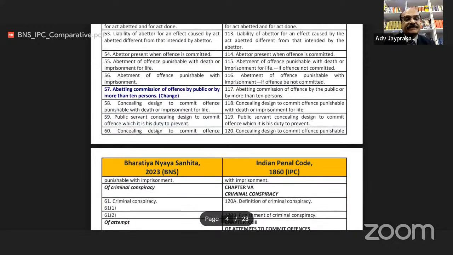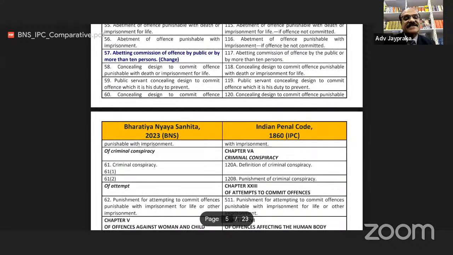Section 59 of BNS, public servant concealing design to commit offense when it is his duty to prevent. Earlier this section was 119. Section 60 of BNS, concealing design to commit offense. Earlier this section was 120. Clearly, half of section 120 of IPC is covered here. Now that section is 60 here in BNS.